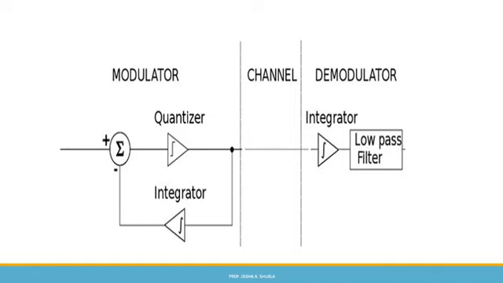Now moving on to the advantages of delta modulation. Some of them are: it was found that at lower bit rates, delta modulation is better than standard PCM. In a delta modulation system operating on voice signals under optimum conditions, the signal to noise ratio is increased by 9 decibels by doubling the bit rate.